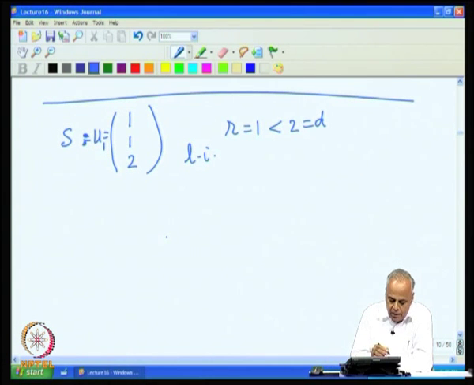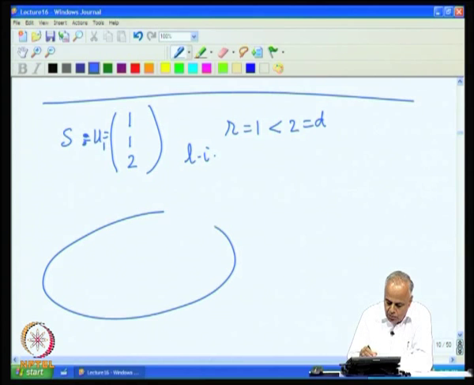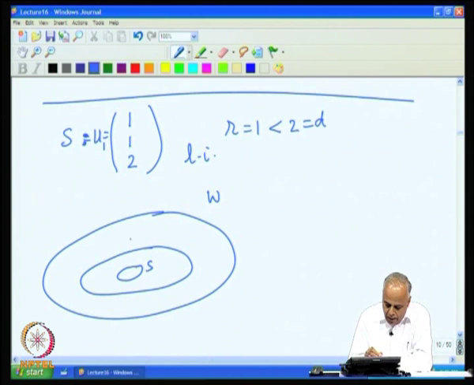How do we append this? We have this W, we had this S, now we are looking at LS. Our appending vector must come from outside LS. How does LS look like? The space spanned by S consists of all multiples of U1.